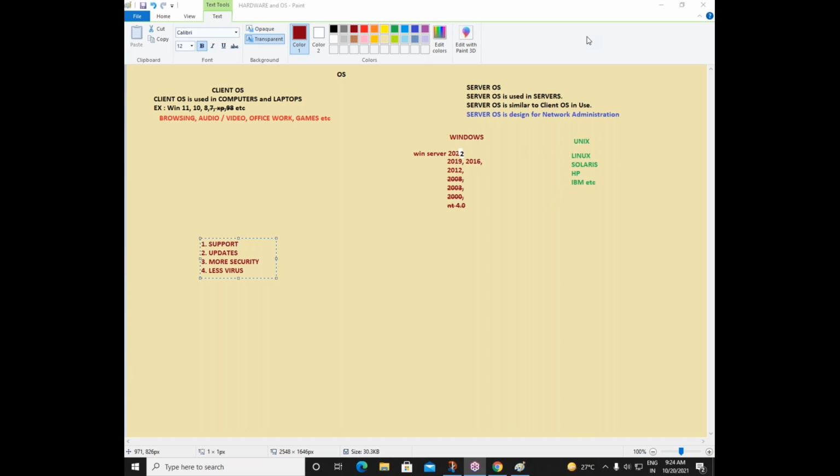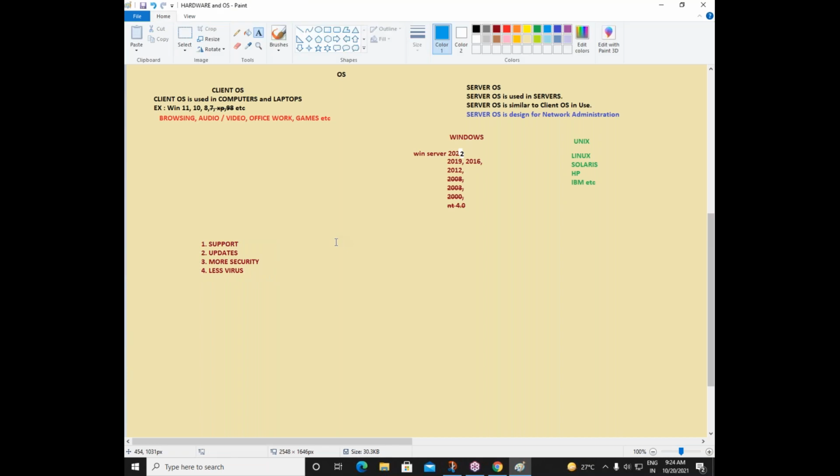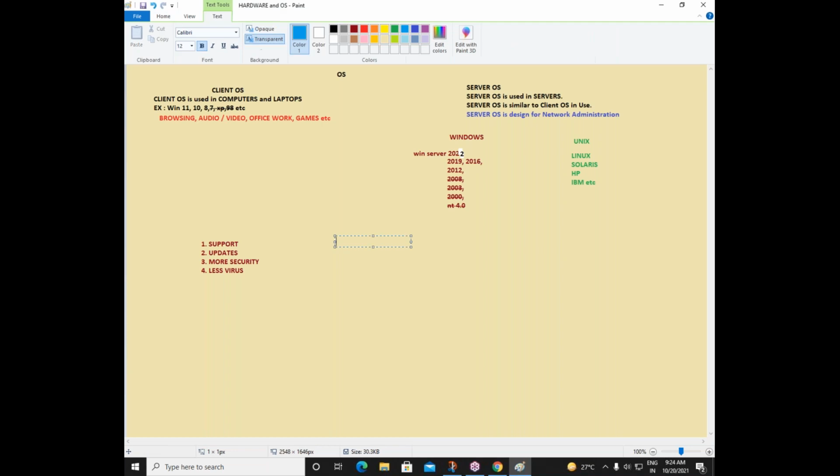But in case you are using a pirated operating system, what exactly does pirated operating system mean? You just took a copy of this operating system from some person. Instead of paying $2,000 or $3,000, you just paid like 1,000 rupees. That is approximately how many dollars? Like say $15. Instead of spending $3,000, you just paid $15 and you started using their server operating system.